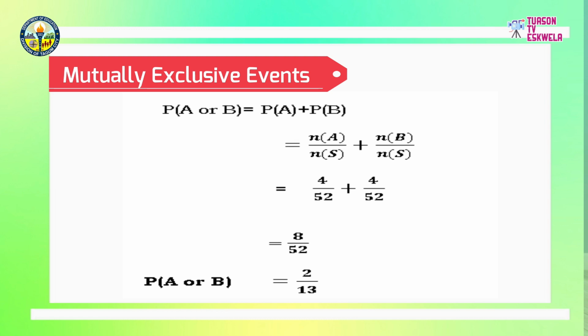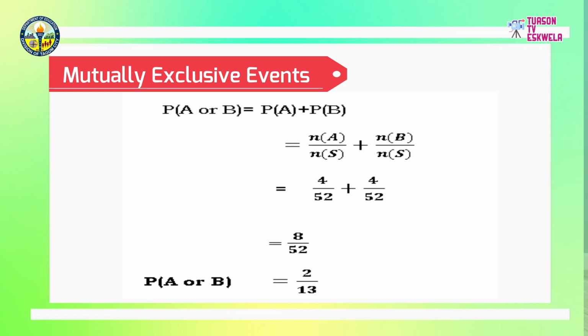Hence, the probability of A is 4 over 52. The probability of the second event is also 4 over 52, since the number of queen cards from a deck of 52 cards is 4.